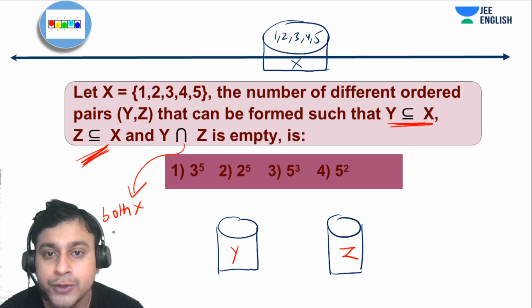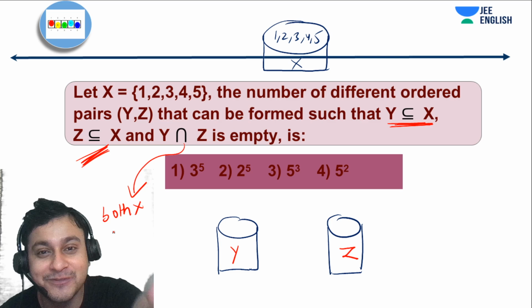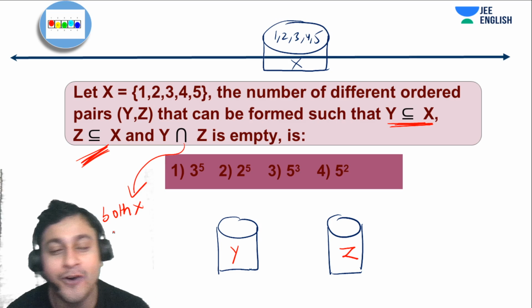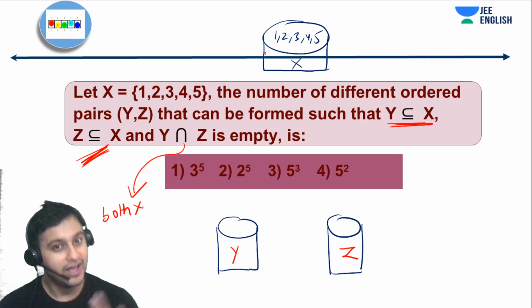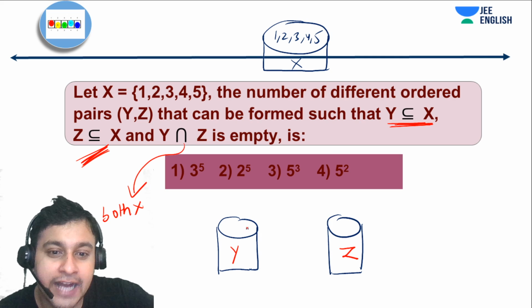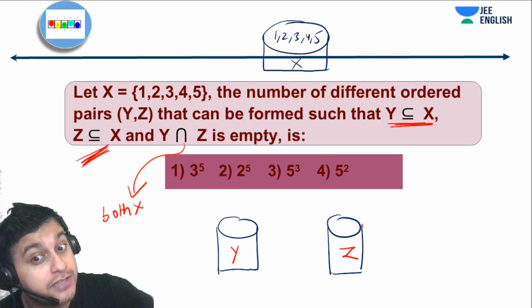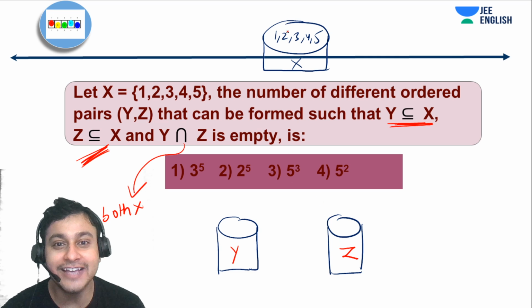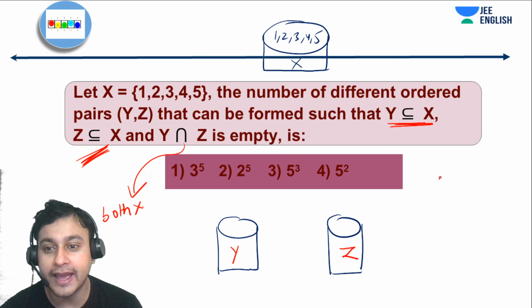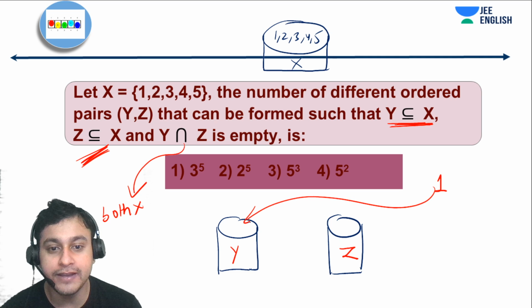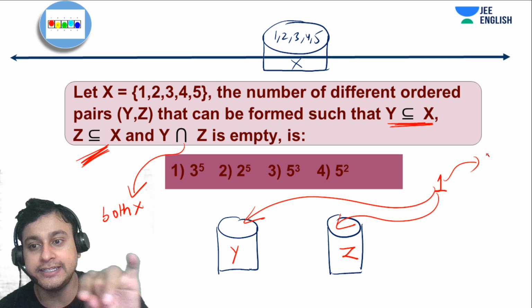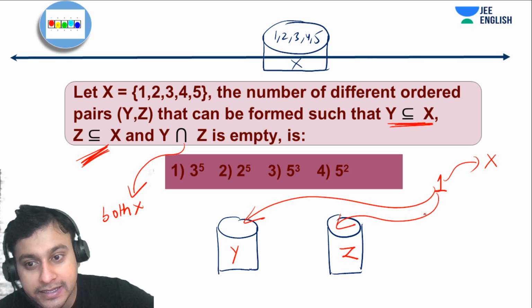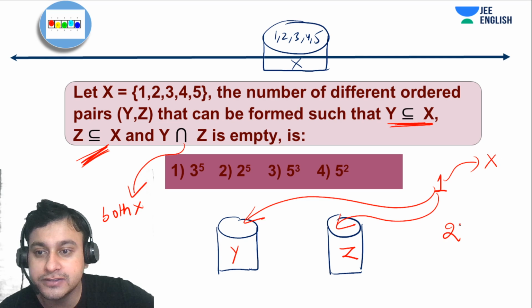Now, let me show how I derive the formula. Go to the object and ask 1, how many options do you have? He will say either I will go to Y, or I will go to Z, or I'll sit idle, I will not go anywhere. So 1 has 3 options: go in Y, go in Z, or not go anywhere and sit in X. Similarly, 2 has how many options?